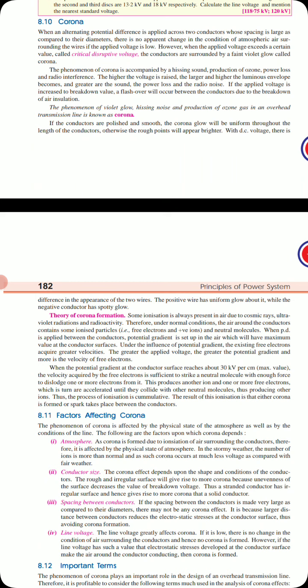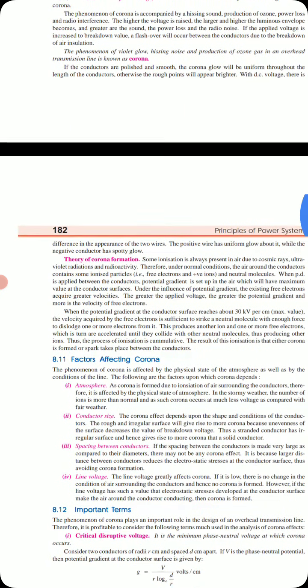When the potential gradient at the conductor surface reaches about 30 kV per centimeter, which is the maximum value, the velocity acquired by the free electrons is sufficient to strike a neutral molecule with enough force to dislodge one or more electrons from it. This produces another ion and one or more free electrons, which are in turn accelerated. They collide with other neutral molecules, producing more ions. Thus the process of ionization is cumulative. As a result of this ionization, either corona is formed or a spark takes place between the conductors. This is the theory behind corona formation.